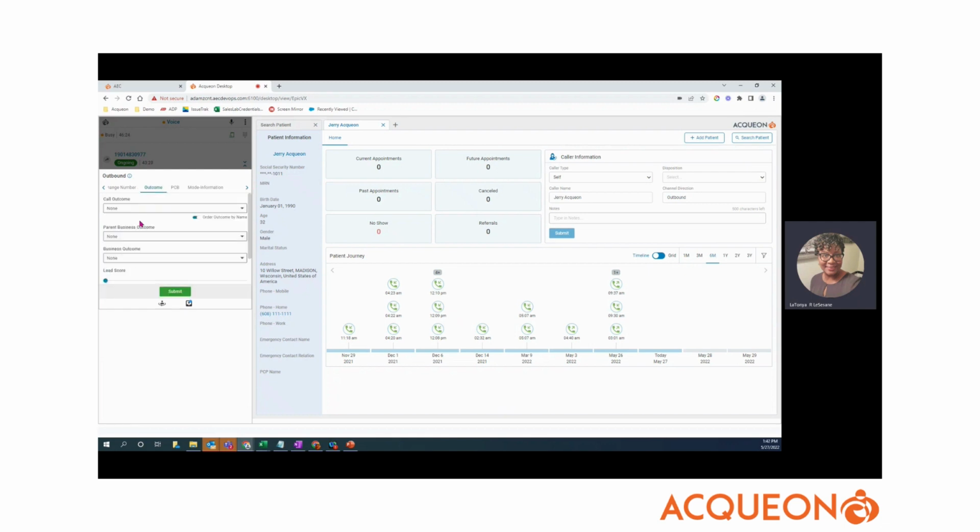We can also disposition the record right here in the screen, but also to the right, we are integrated with Epic. So in a healthcare scenario, for an appointment reminder, with APIs, we're able to retrieve data in real time and pull patient information back.